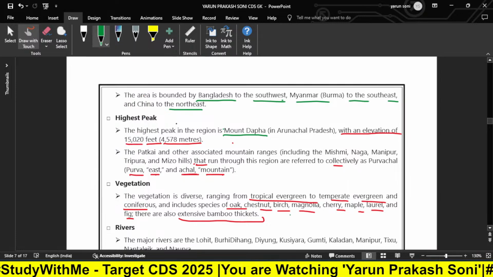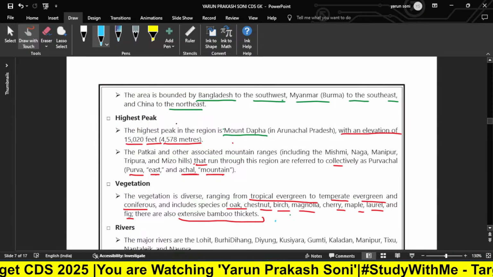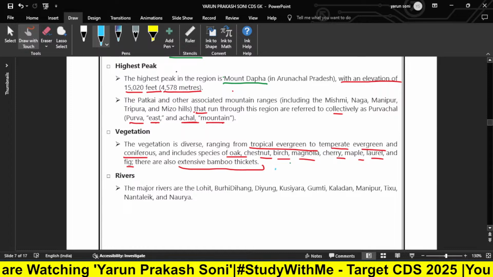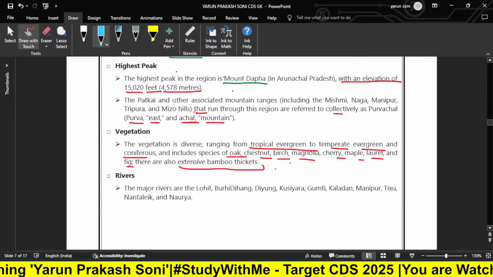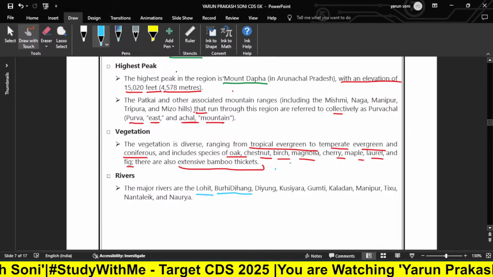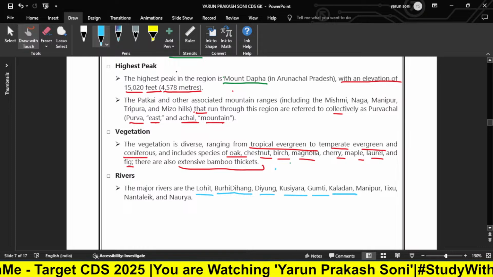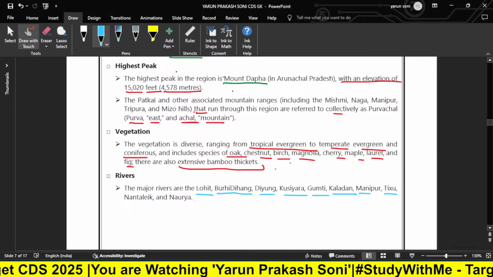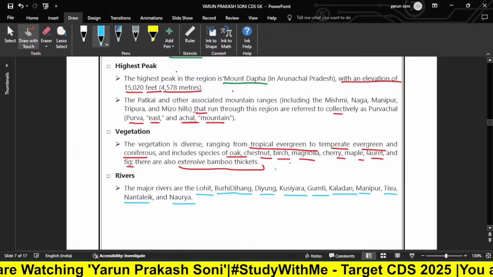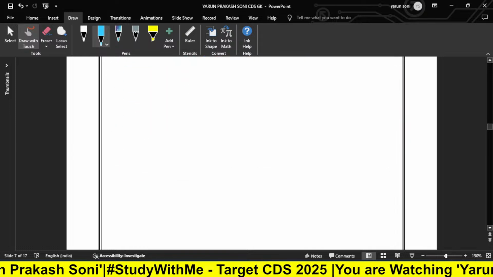Now, moving further, we have rivers. For rivers, I am going to use the sky blue color, which is the sign of water. Now, the major rivers are the Lohit, Dihang, Tiung, Kusiara, Tumti, Kaldan, Manipur, Iksu, Nantalika, and Nayura. So these are the important rivers.